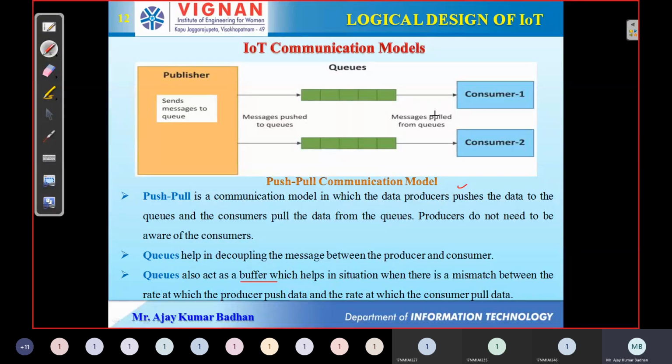So what will happen? At a time, the consumer can access one piece of information, and the publisher can also add one piece of information at a time. So it's one-to-one. In that way, both will be performing very well. The functionalities will be performed very well. So that's what is being explained at this point.